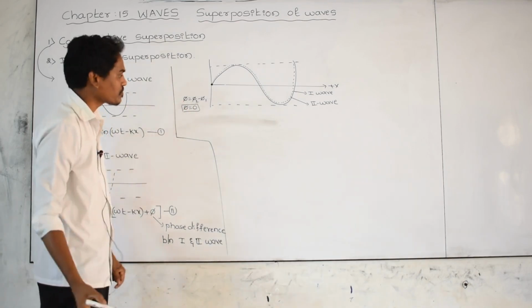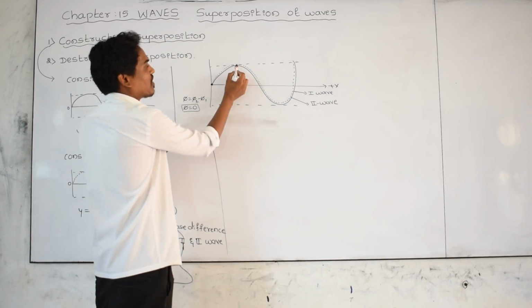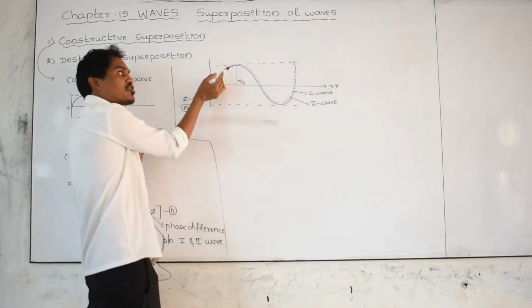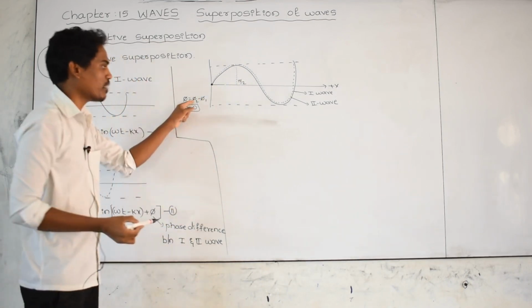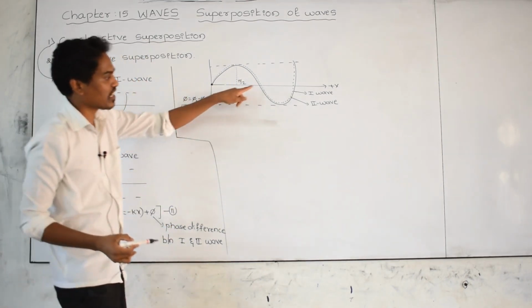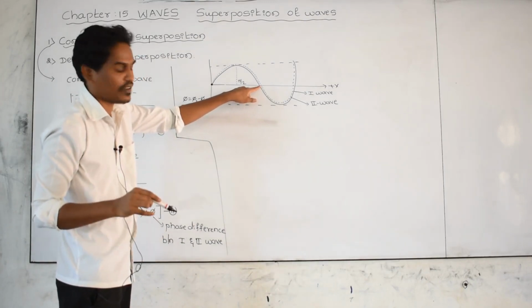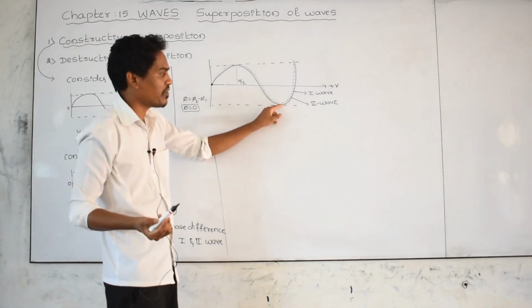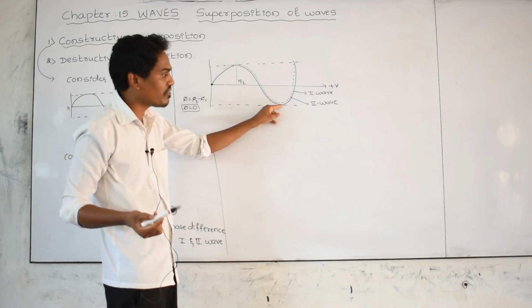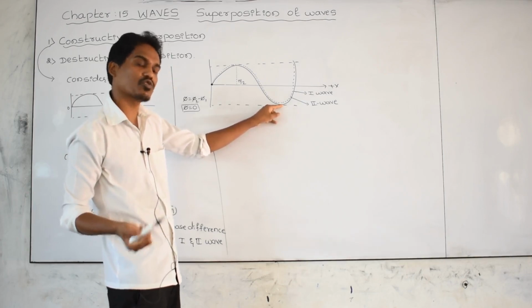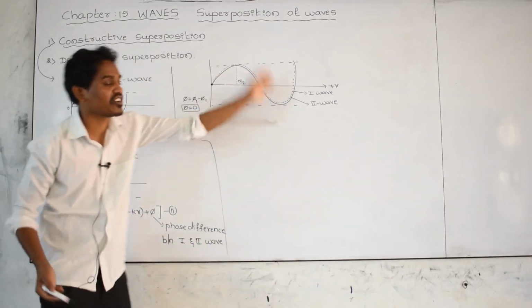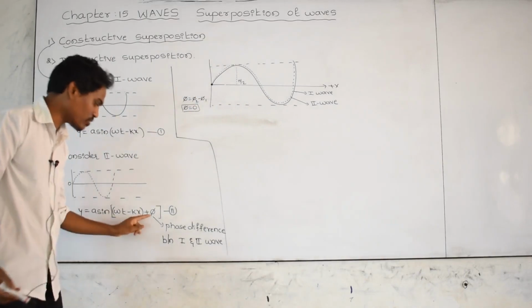Or else you can take the first wave and the second wave, what is the phase angle here? Pi by 2. For the second wave also pi by 2. Means pi by 2 minus pi by 2, again 0. For the first wave, what is the phase angle here? 180. For the second wave also 180. 180 minus 180, again 0. Here, 270 for the first wave, and 270 for the second wave. 270 minus 270, 0. What is the phase difference between these two waves? 0 degree. There is no phase difference. That's why phi is equal to 0.